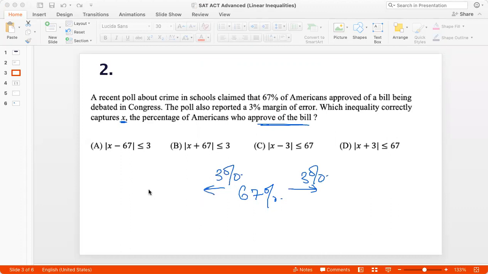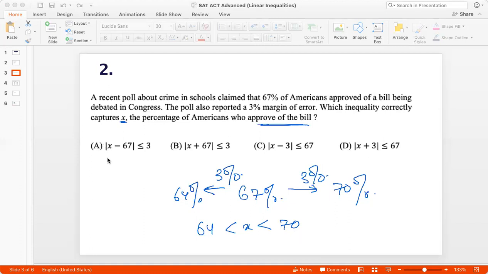So on the lower side, it could go down to 64%, and on the upper side, it could go up to 70%. So X could range from any value between 64 and 70, where X is the percentage of Americans who approved the bill.